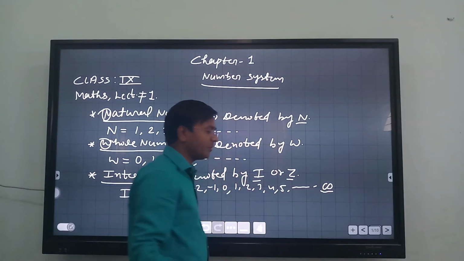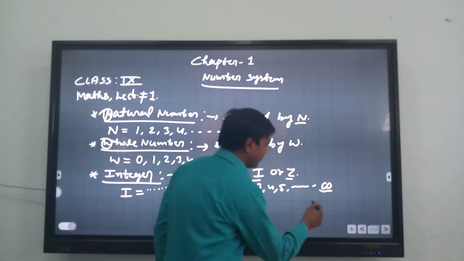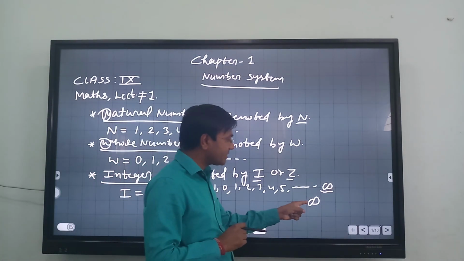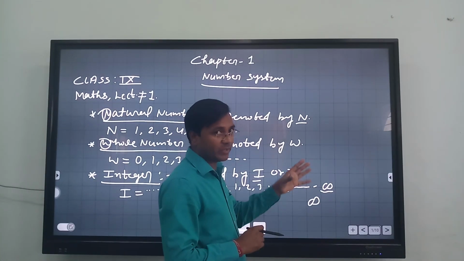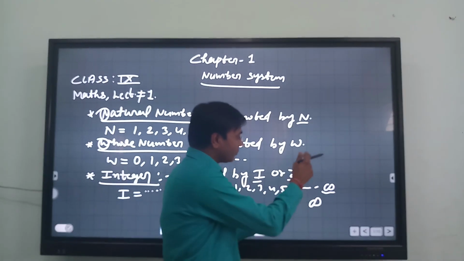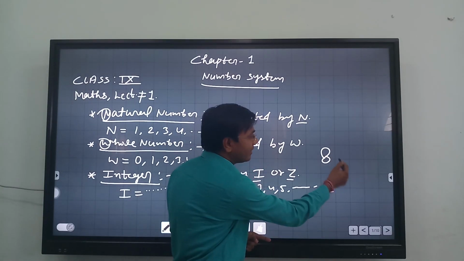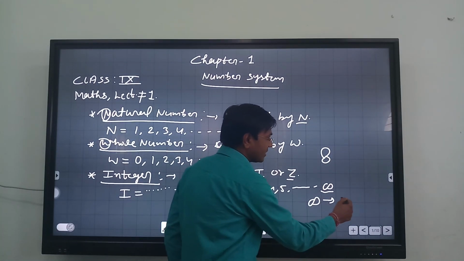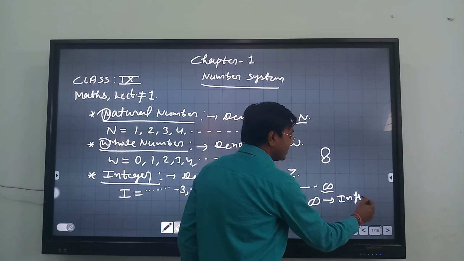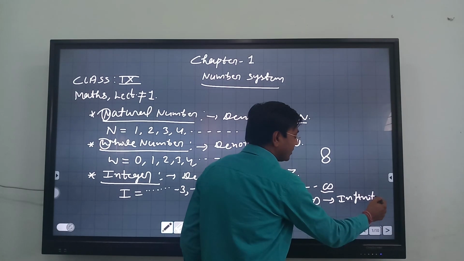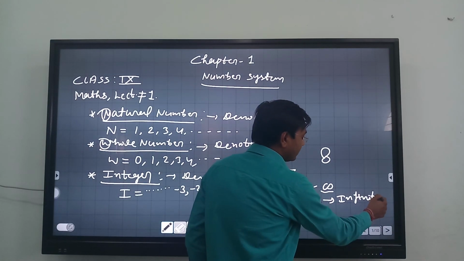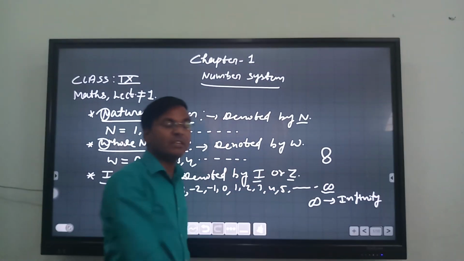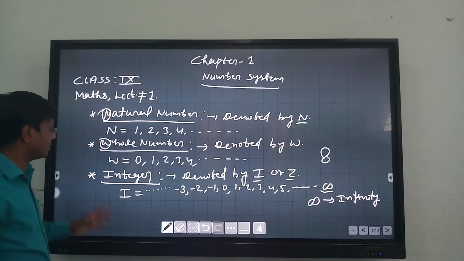This is a symbol. Maybe you have studied it or not. I write it. It looks like 8, which is rotated by 90 degrees. This is actually not 8. It seems to be like 8, but this is not 8. You have to rotate this 8 at a certain angle. That is like this. So this symbol has the meaning infinity or infinite. We can say infinity or infinite number. So this is the set of integers.